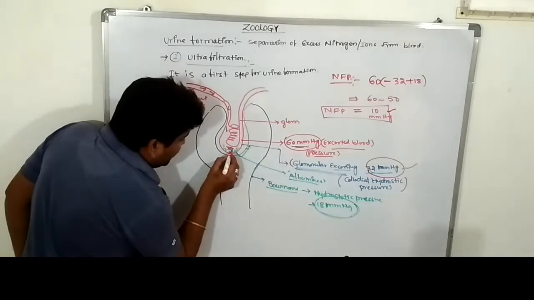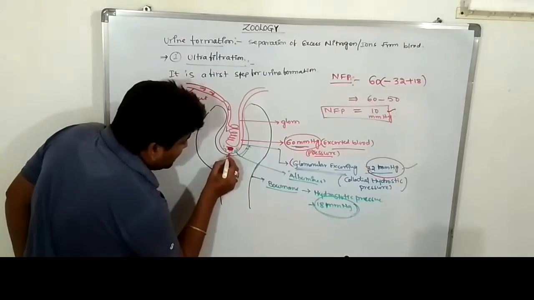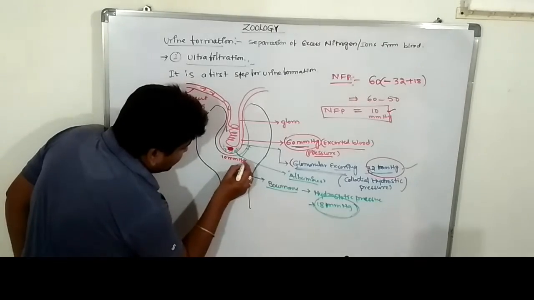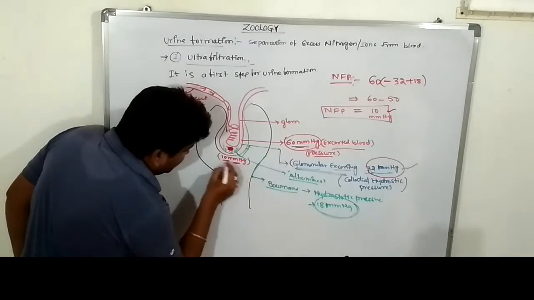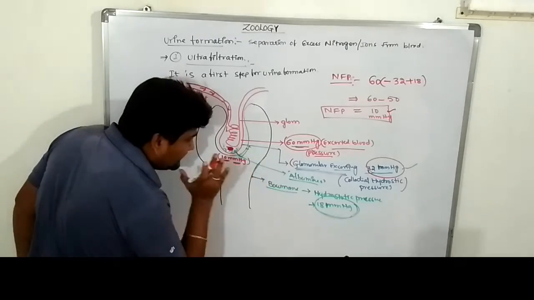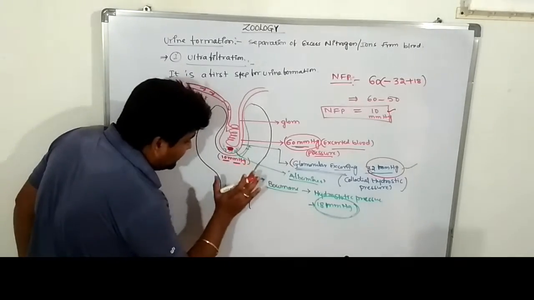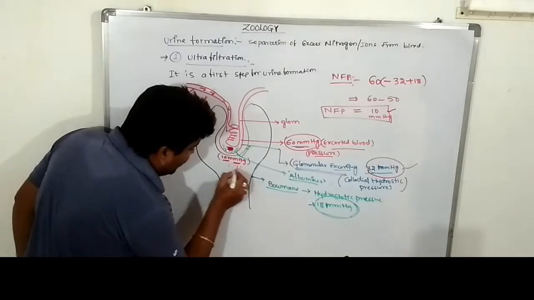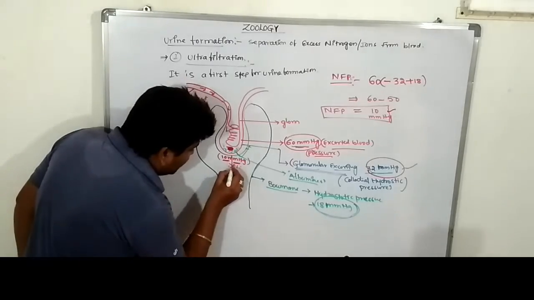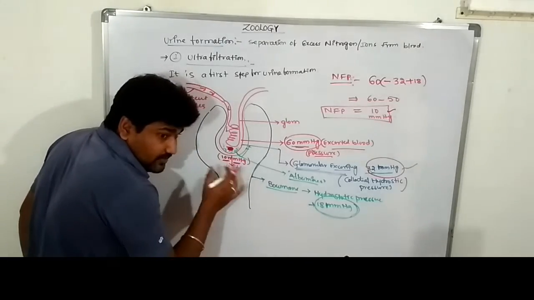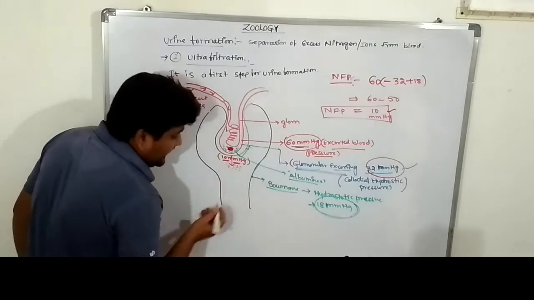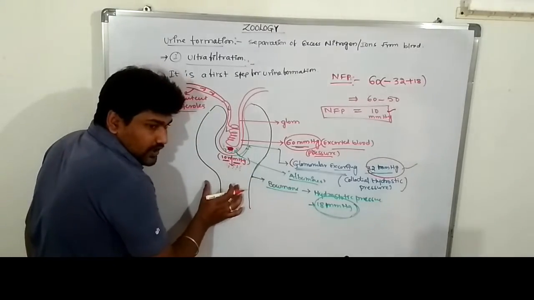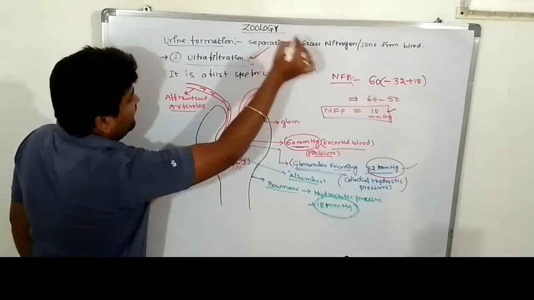Okay, clear? So the pressure created in the glomerular region is 10 mm of mercury. This 10 mm of pressure is suitable for filtration of the blood and separation of the uric acid. The uric acid leads directly into the renal tubule. This is known as ultrafiltration.